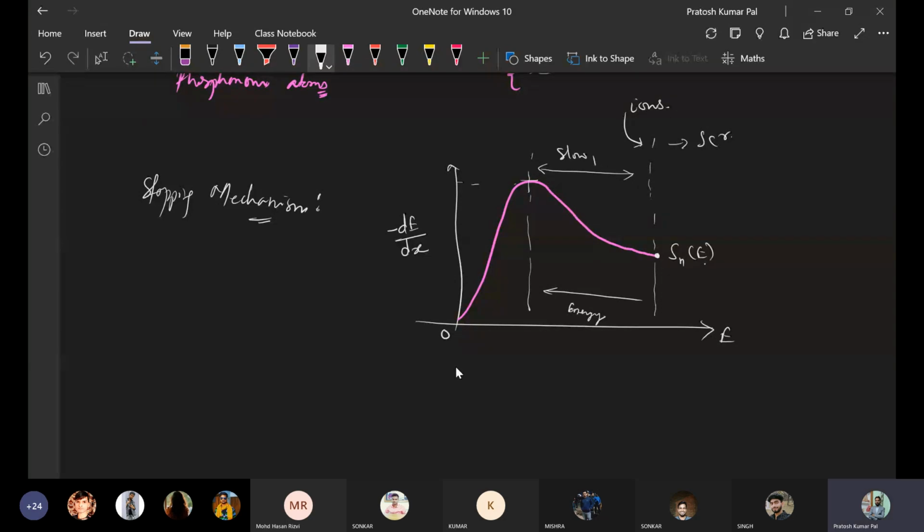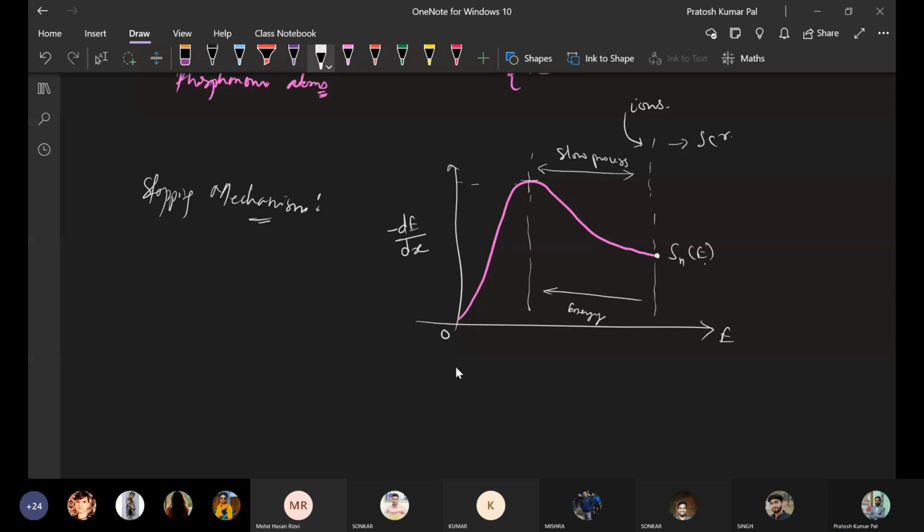Okay, so minus del E by del X, that is the rate of loss of energy, is going to be maximum at the peak, and then this rate of loss will be zero as the energy becomes zero.